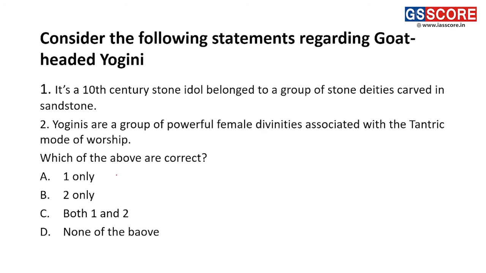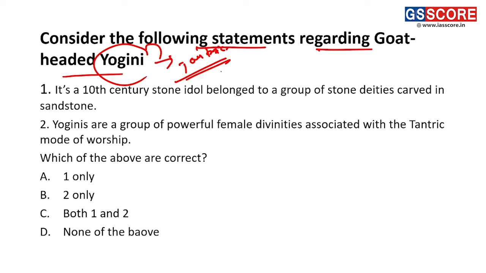The next question is about goat-headed Yogini. We have to consider the following statements. Friends, Yogini, as you can see, depicts a kind of goddess, or in Tantrism we see the form of Yogini who has attained salvation and has some supernatural tantric powers. And this is very recent news, 2 to 3 weeks back, and this has been found. With regard to it, we have to consider the following statements.